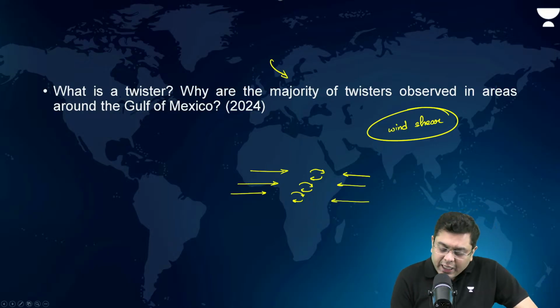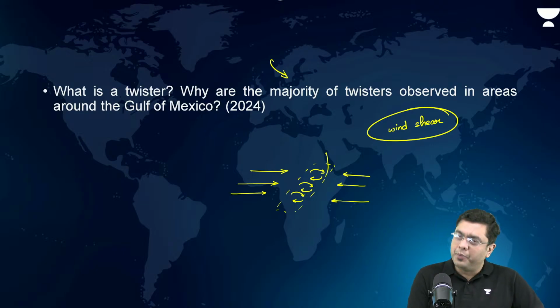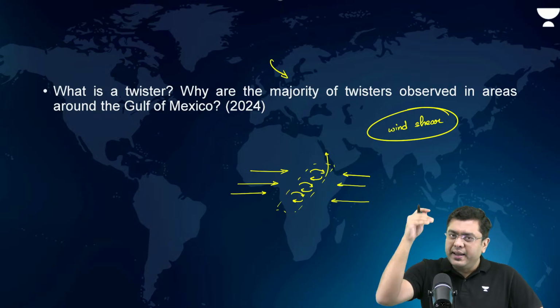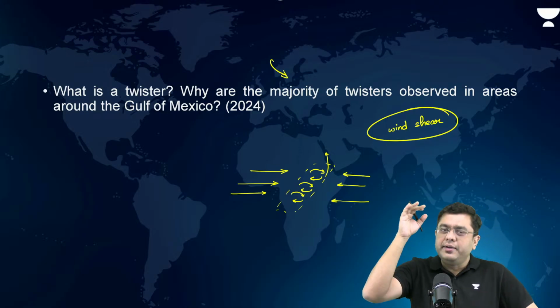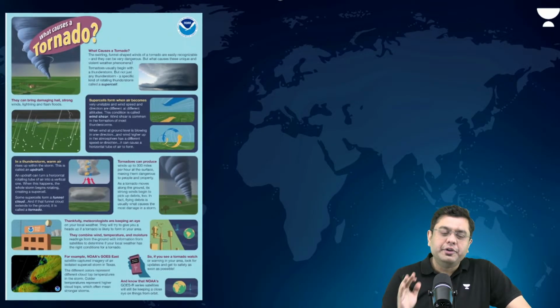And then the low pressure condition on the ground lifts this entire system upward. And thereby it meets with the cumulonimbus cloud in the sky, where you have the cold air downdraft, which meets with the rising air, and hence you have the formation of a twister.